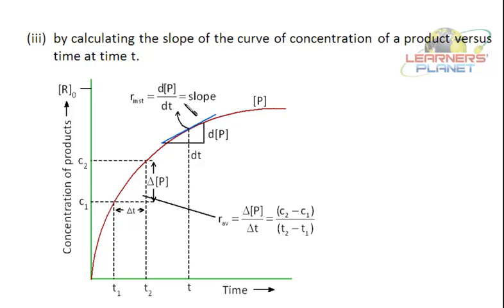And this is positive. Why positive? Because the product concentration is increasing. You can see here. And if I want the average rate, then it will be the concentration of product at time t2 minus the concentration of product at time t1, divided by t2 minus t1. So this is the average rate. And by dropping the tangent on the curve, I can get the instantaneous rate.